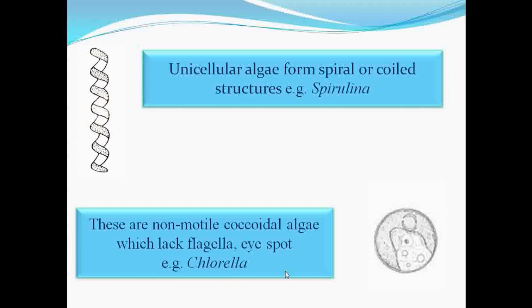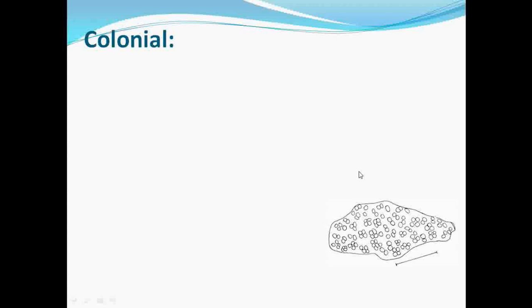For example, Chlorella. So this is the next type, the non-motile type, which comes under the unicellular thallus organization. The next comes the colonial thallus organization. As I have told you earlier, a colony is an aggregation of cells. And how do these cells get aggregated? Due to the continuous repetitive division of the cells.